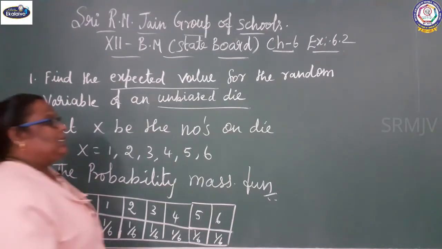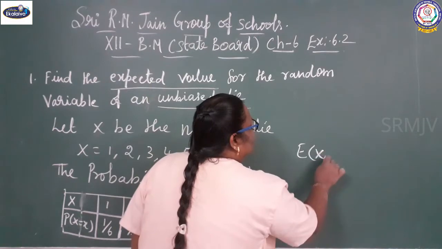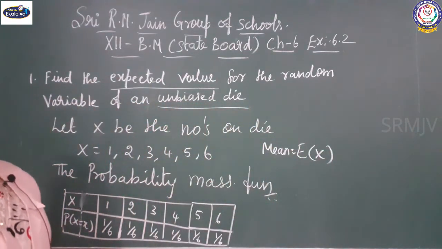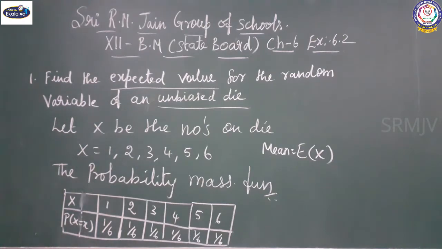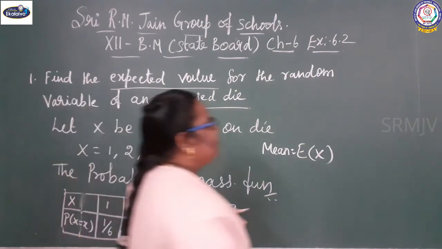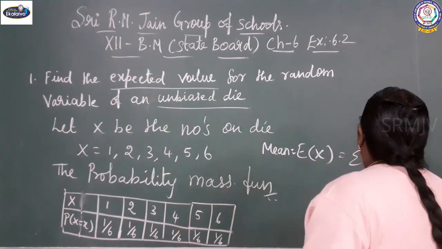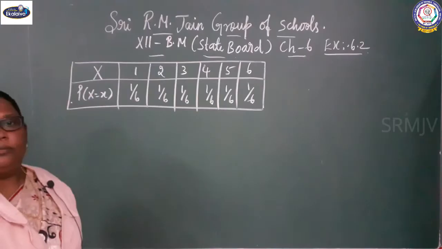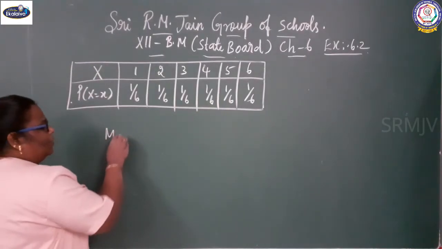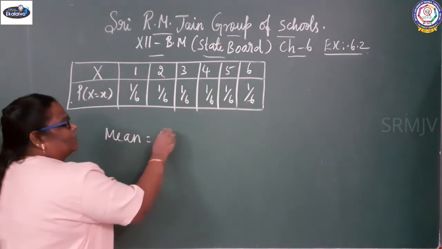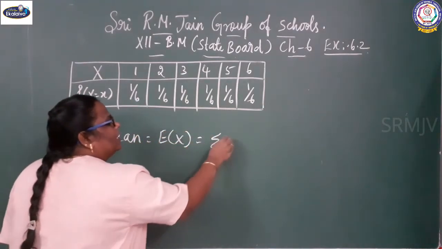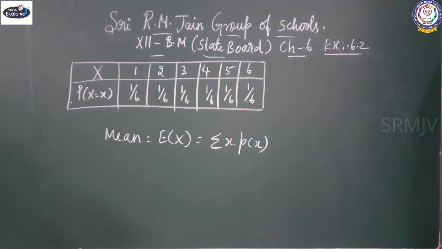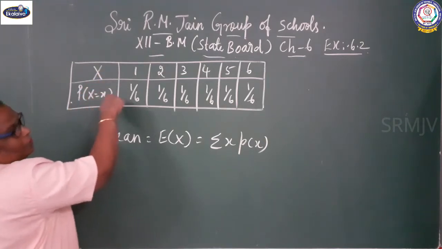E of x, expectation of x, that is the mean, equal to sigma x p of x. So mean equal to expectation of x equal to sigma x p of x, x into p of x.